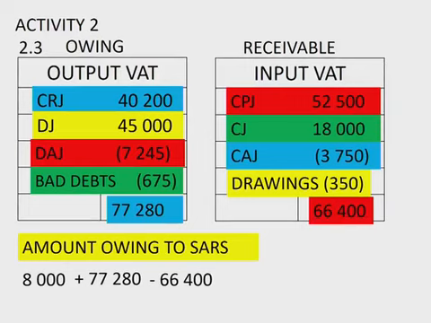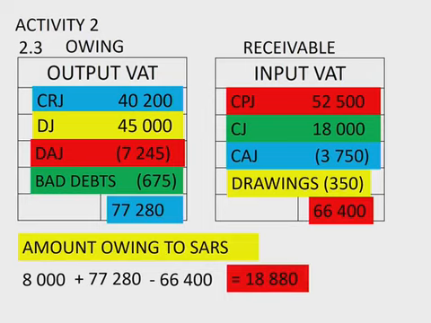So it's going to be the 8,000 that we owe him from the previous month, because that's the balance. It says the amount owing to SARS was 8,000. Then it's 77,280, that's the output for this month, minus the input of 66,400. And then we only have to pay him 18,880.